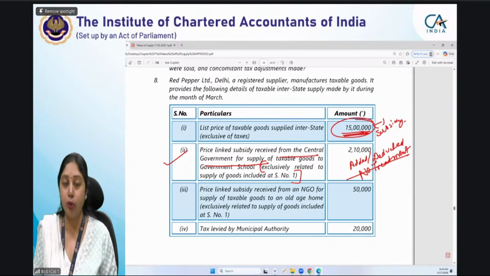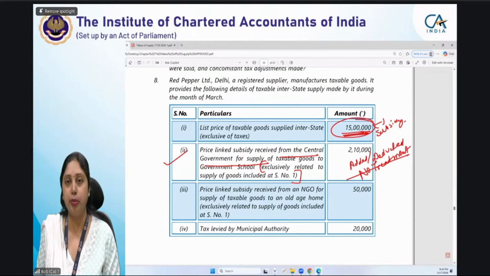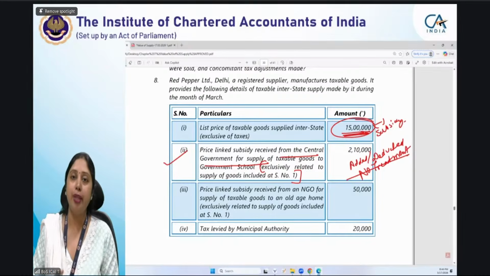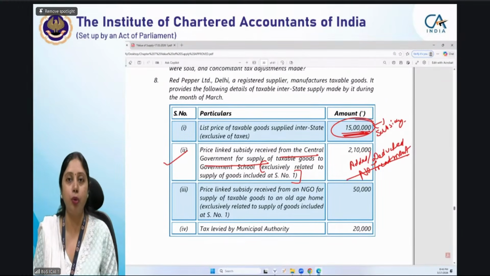Don't ignore it. ऐसा ना हो कि आप आंसर निकालें और प्राइस लिंक सब्सिडी को कहीं शो ही नहीं करेंगे. Even if you don't show it in your table, give a note at the end of the table that you have not treated price link subsidy received from central government because it is already deducted from the selling price, and it has to be excluded from the price, so no treatment has been done. That is very important. That carries marks. If you do not write it and simply don't treat it in the answer, you will lose marks.